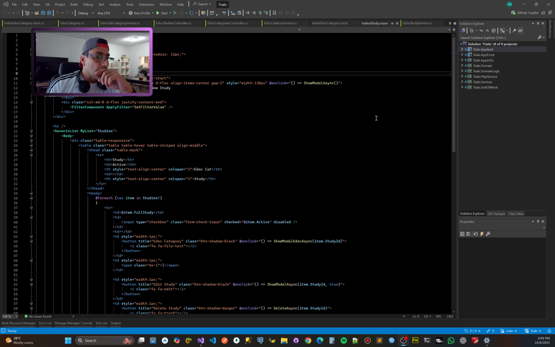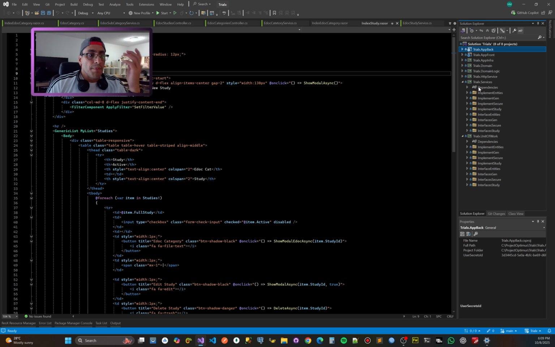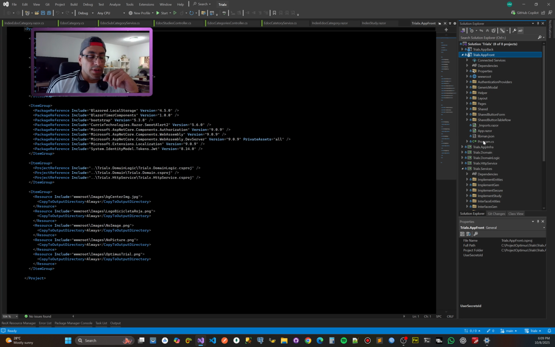And as you can see, this is a clean architecture. Look at this right here. But let's go see the project, right? This is Blazor with just Bootstrap, and just a little bit of CSS that I wrote myself. Let's see, for example, I am working at this moment on this part.